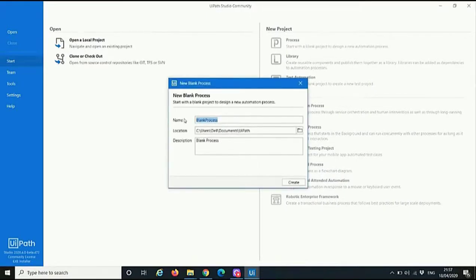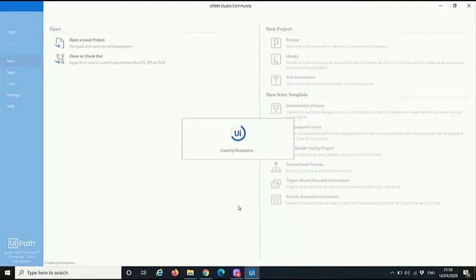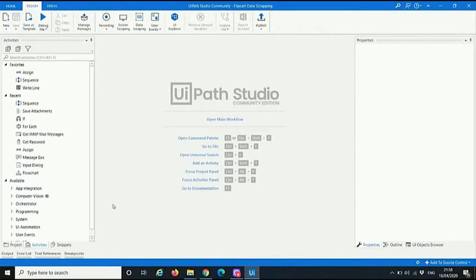Here is our UiPath Studio. Let's start the process. Rename Flipkart Data Scraping. And here we have the interface.